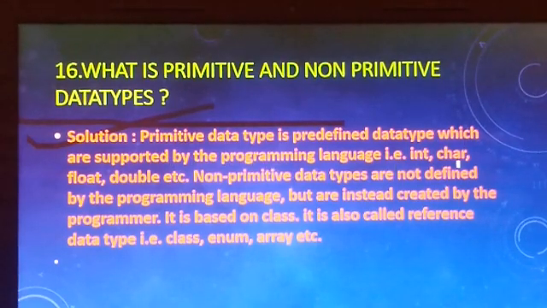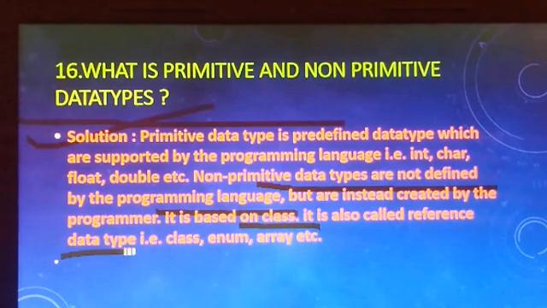For example, int, char, float, double, etc. Non-primitive data types are not defined by the programming language but are instead created by the programmer. They are based on classes. They are also called reference data types. For example, class, enum, array, etc.